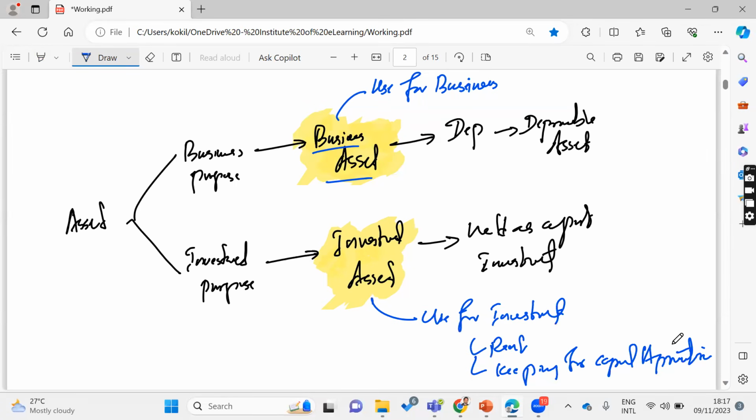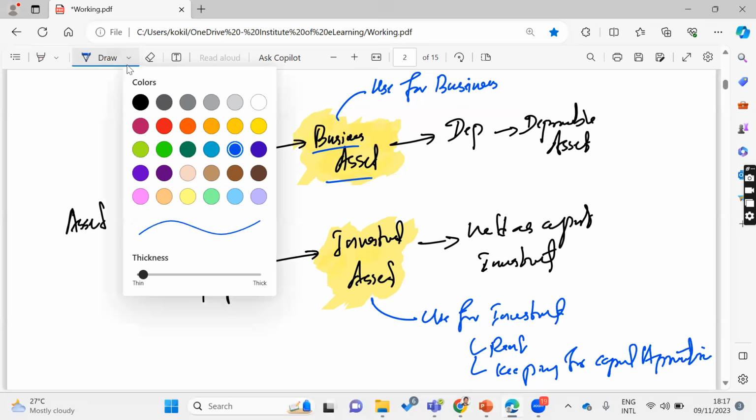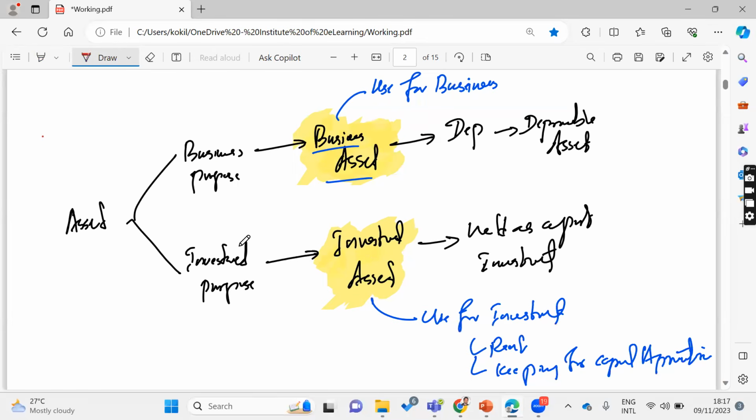Then you have to properly understand what these assets are used for, whether it is for business or for investment. Then this part is applicable for capital gain tax. So this asset is applicable for capital gain tax. Very clear, I hope.